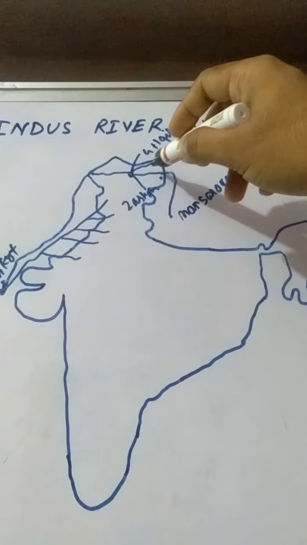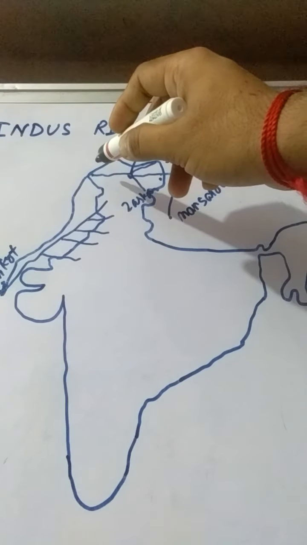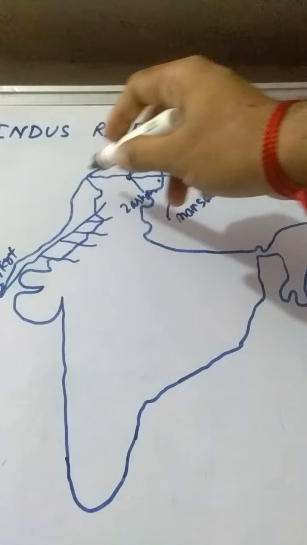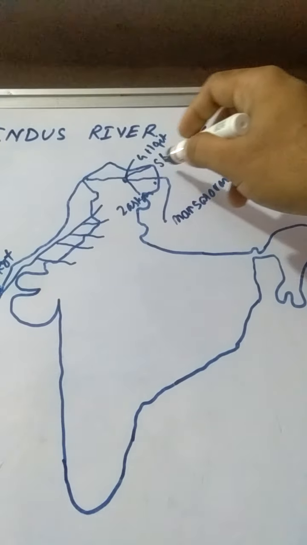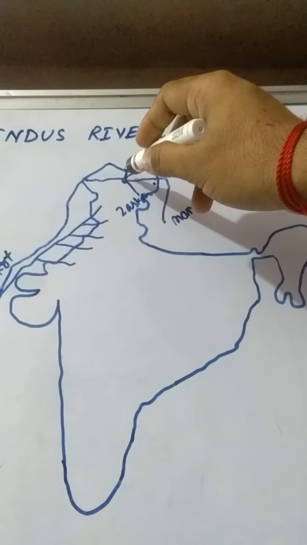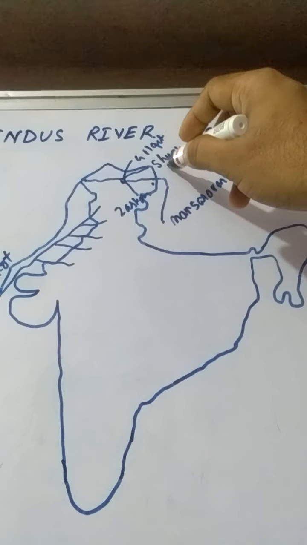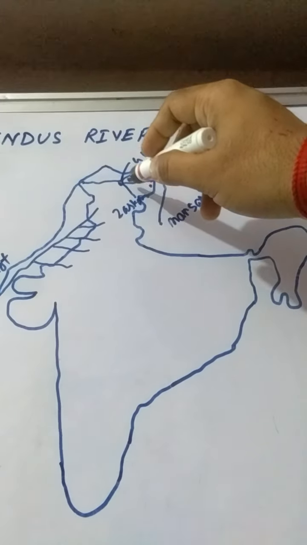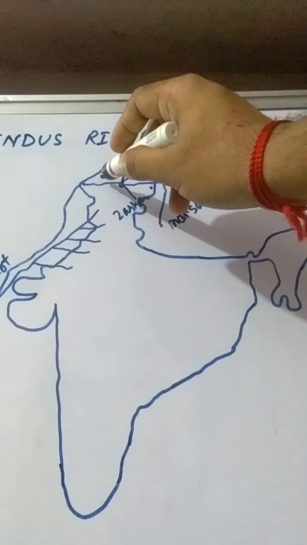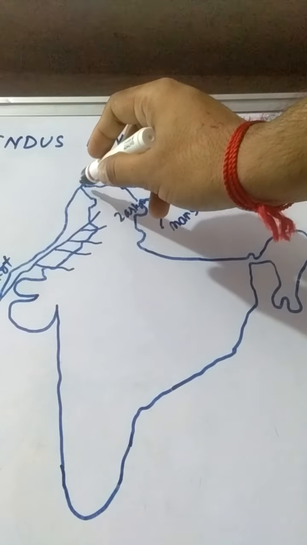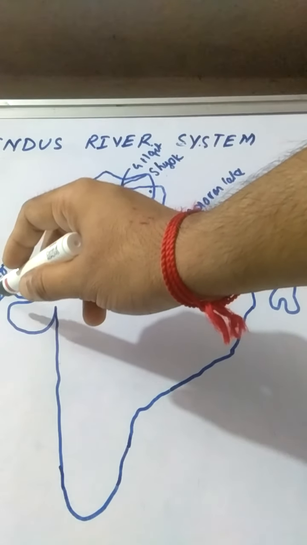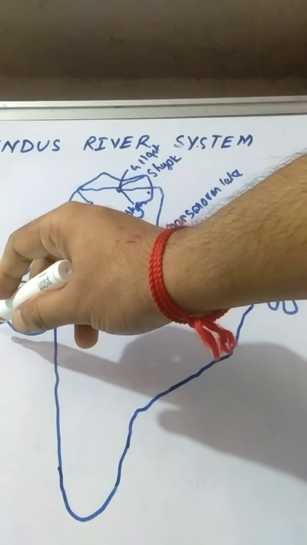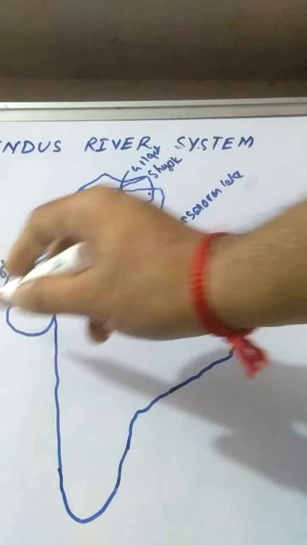region. In such a way, it moved ahead in the west direction, to the place Gilgit Baltistan, where two tributaries join the Indus River. One is the Shyok River, the second is the Zaskar River. Then the Indus River flows to the west direction and then toward the south direction, parallel to India on the western side, and finally falls into the Arabian Sea.